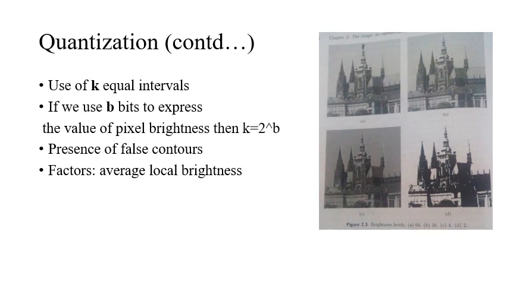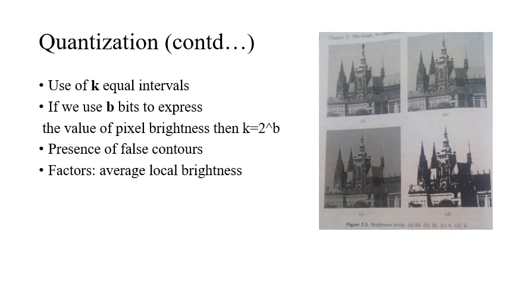Yes, 2 to the power 4 is 16, so b should be 4. Actually, when we go for digitization, we have 3 steps: sampling, quantizing, and encoding. Encoding is nothing but finding that value of b with which we then represent in terms of zeros and ones. But here it is sufficient if we speak in terms of sampling and quantization.